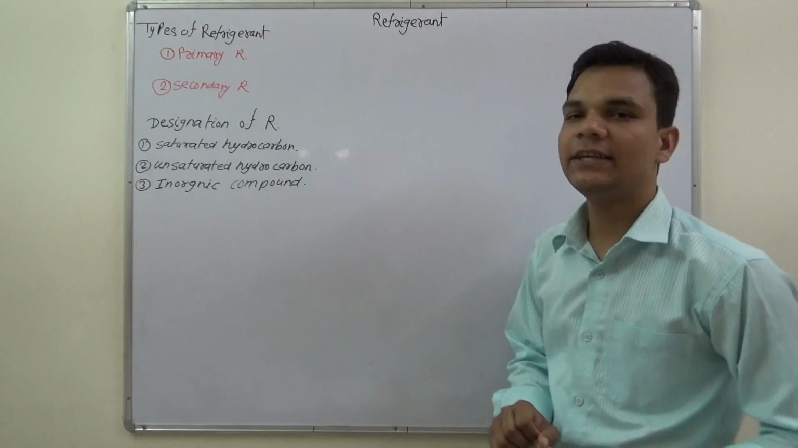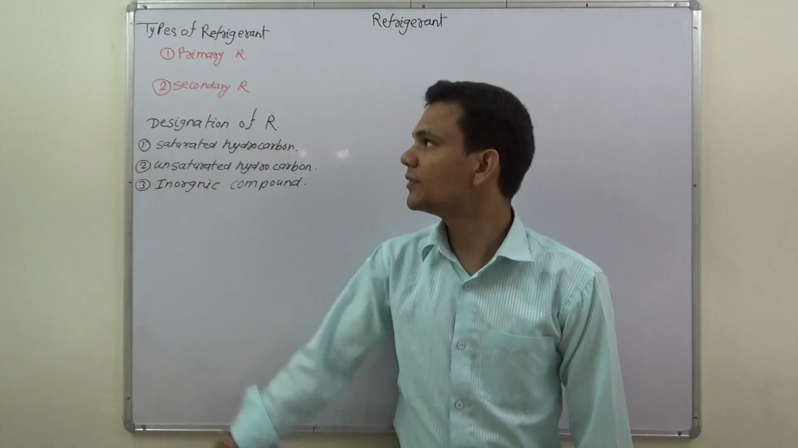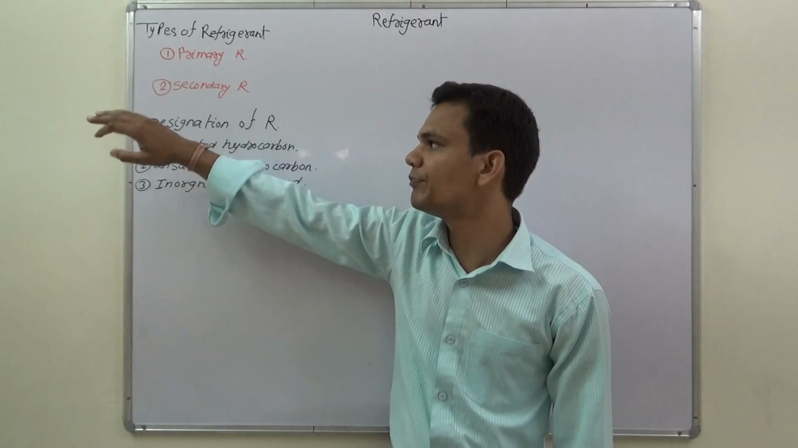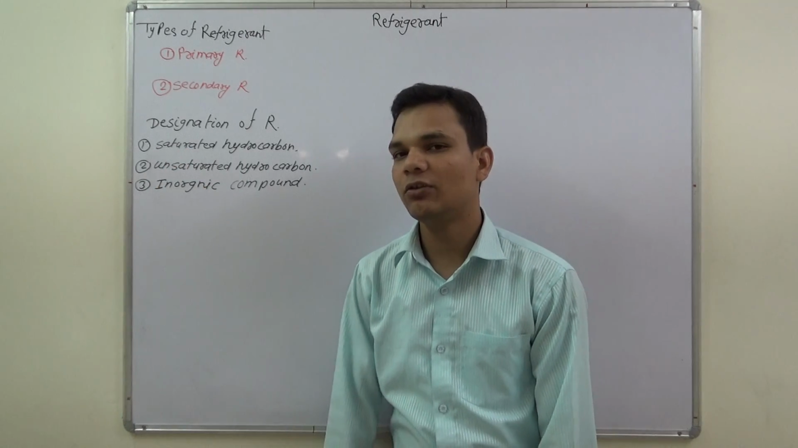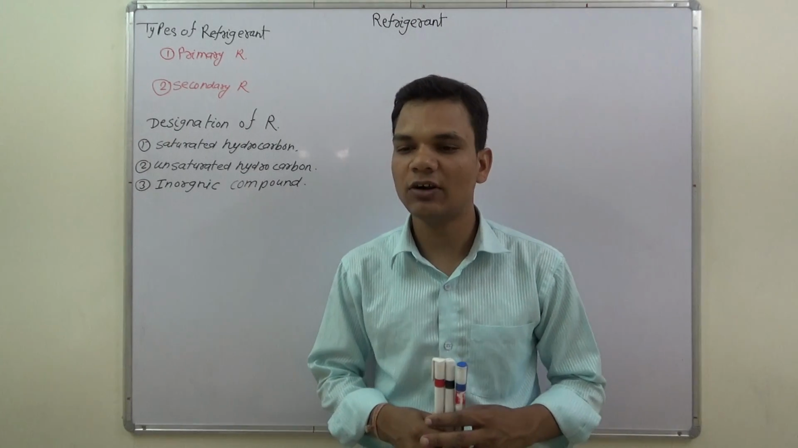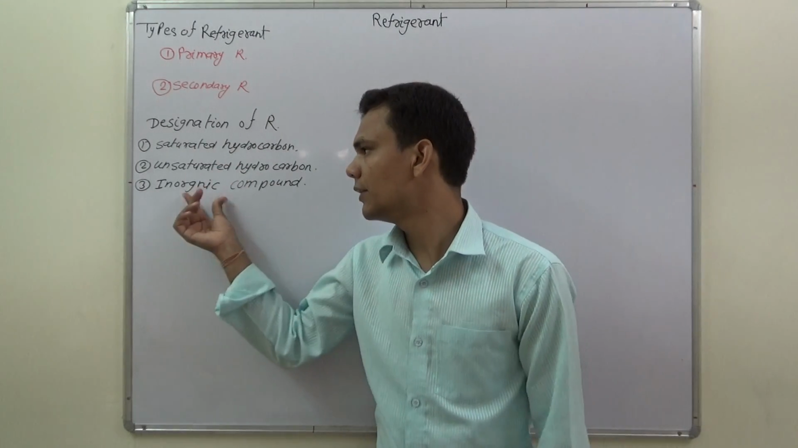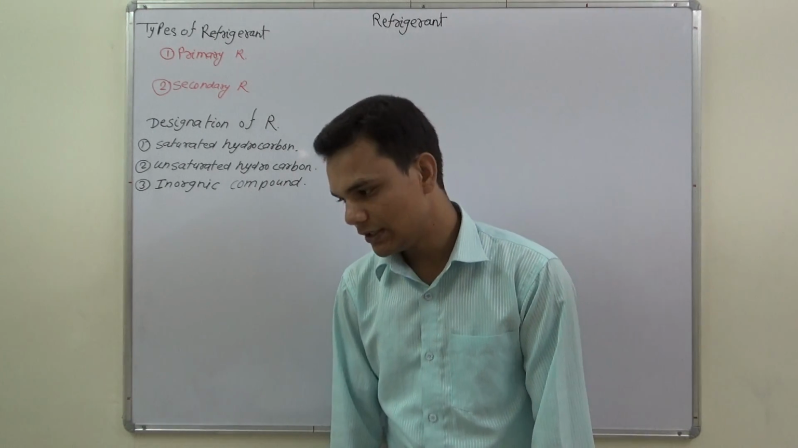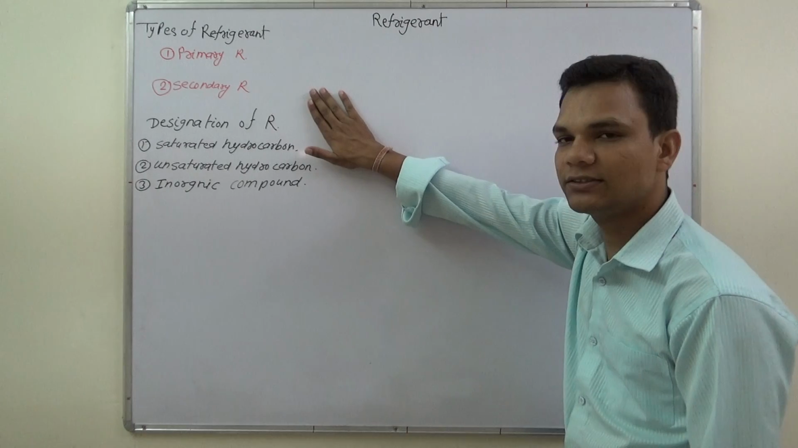Today we will discuss refrigerant, types of refrigerant, and designation of refrigerant. In types of refrigerant there are two types: primary refrigerant and secondary refrigerant. And in designation of refrigerant: if the refrigerant is a saturated hydrocarbon, what will its chemical formula be? If the refrigerant is an unsaturated hydrocarbon, what will its chemical formula be, or how can we derive it? If the refrigerant is an organic or inorganic compound, what will its chemical formula be? We will discuss this topic in this lecture.